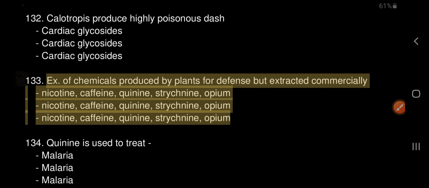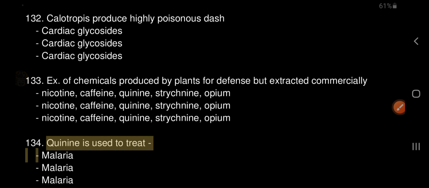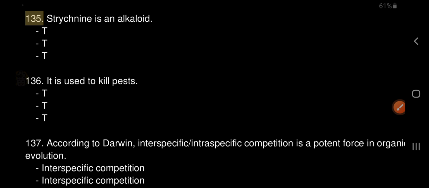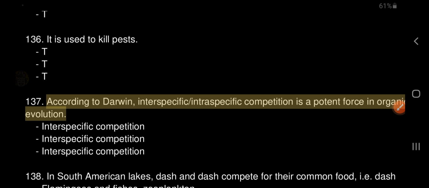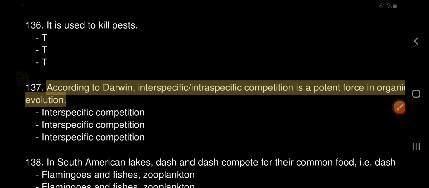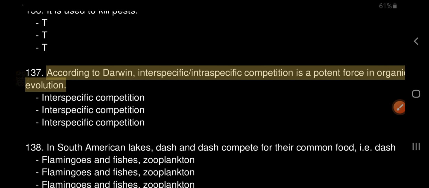134. Quinine is used to treat malaria. 135. Strychnine is an alkaloid. T. 136. It is used to kill pests. T. 137. According to Darwin, dash competition is a potent force in organic evolution. Interspecific competition.